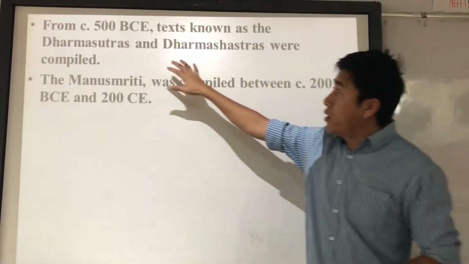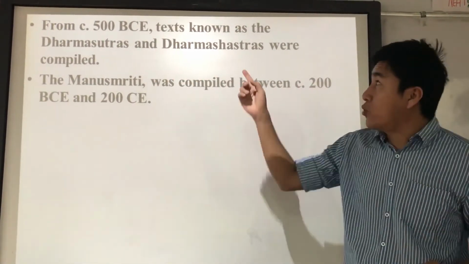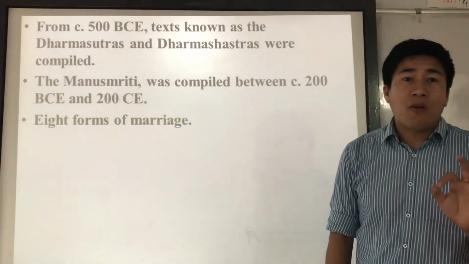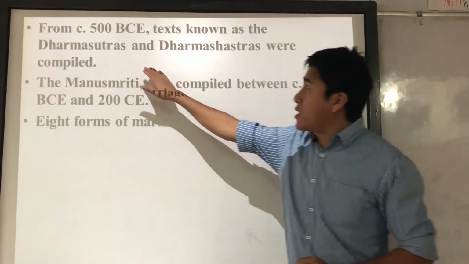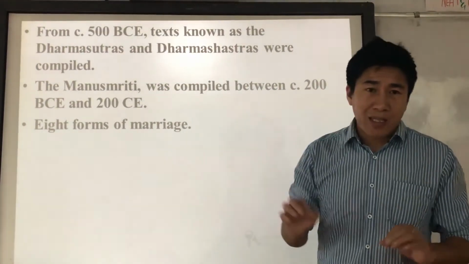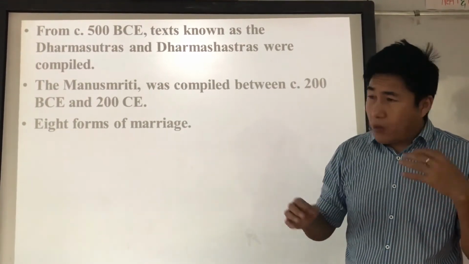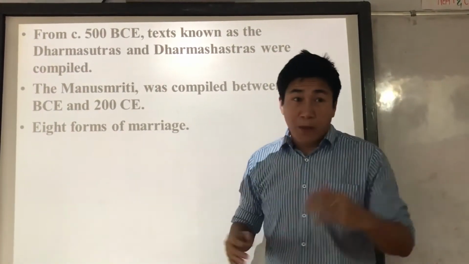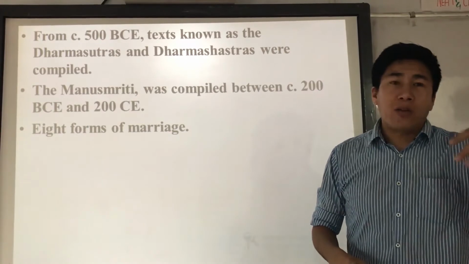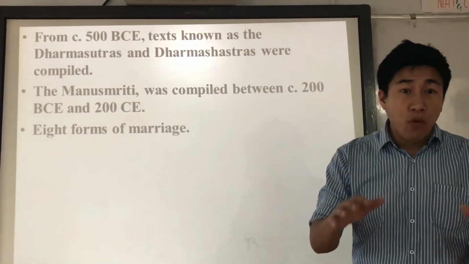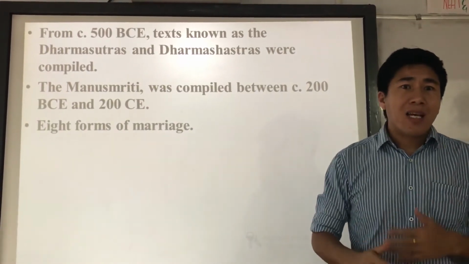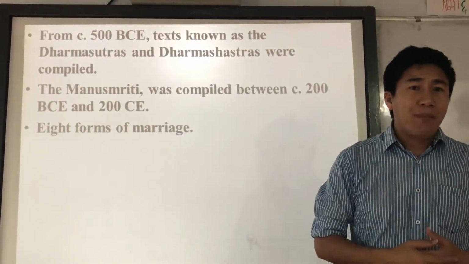What is interesting here is that in the Dharma Shastra and Dharma Sutra texts, they mention eight forms of marriage, right? Of these eight forms, the first four were considered approved or good marriage, and the later four were considered unapproved or bad marriage, right?